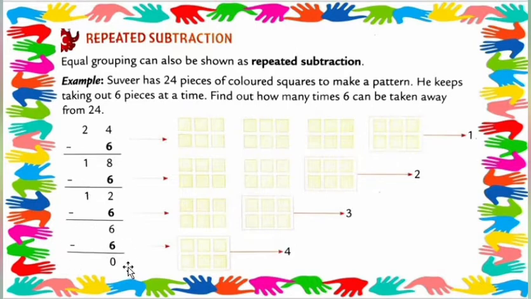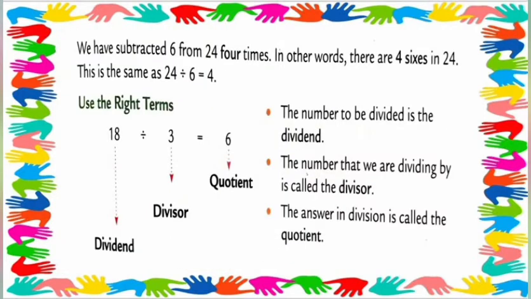6 minus 6 is equal to 0. So 24 minus 6, we do how many times? 4 times. See students, again I repeat, 1, 2, 3 and 4. 24 minus 6 is 1 time done, 18 minus 6 is 2 times done, 12 minus 6 is 3 times done, and 6 minus 6 is the 4th time. So how many times have we taken 6 away? 4 times. So that time we should be counted 4 times.